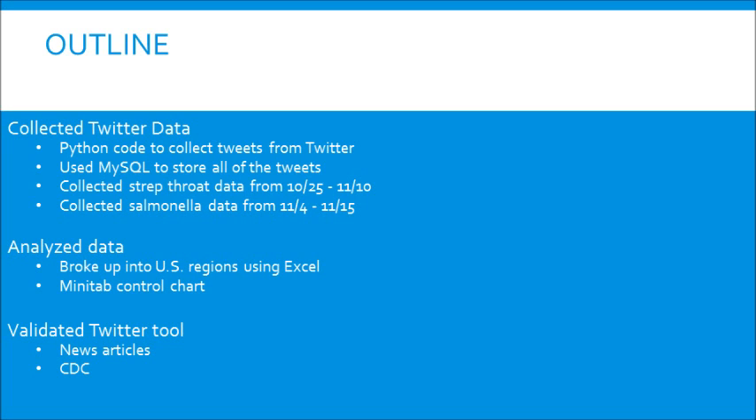Once we broke it up into Excel, we were able to then examine by region and try to determine a rough location of where the tweets were coming from. And from there, we were able to then analyze using Minitab, looking at a specific control chart for a specific region during the peak period that tweets normally would occur. And then finally, we validated all of these using news articles and looking at the CDC website to make sure that our data was valid for the times that we collected.